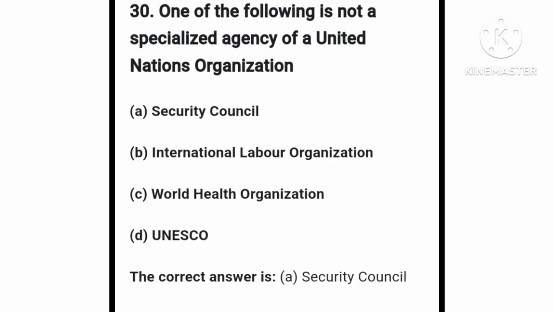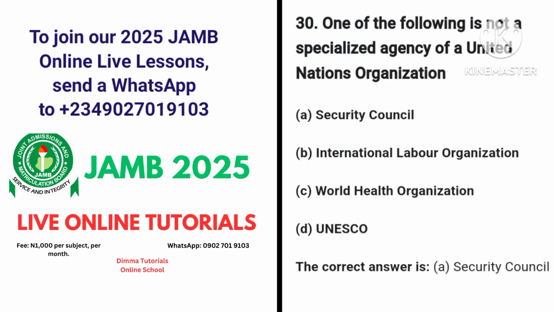Next question is question number 30. The question says, one of the following is not a specialized agency of a United Nations organization. Options we have option A, Security Council. Option B, International Labour Organization. Option C, World Health Organization. Option D, UNESCO. Right answer is option A, Security Council.